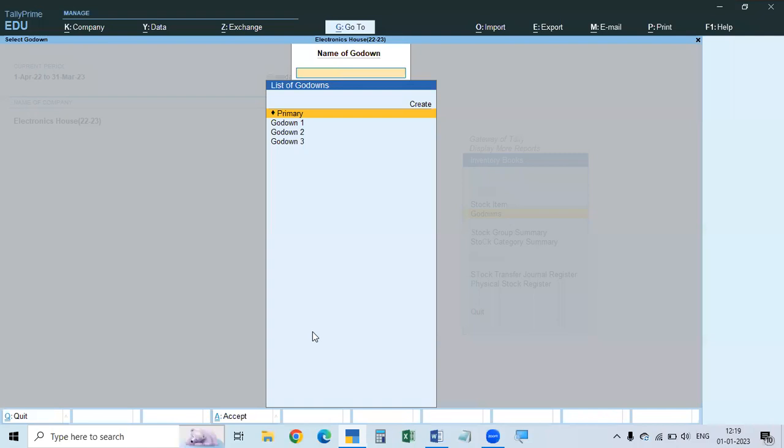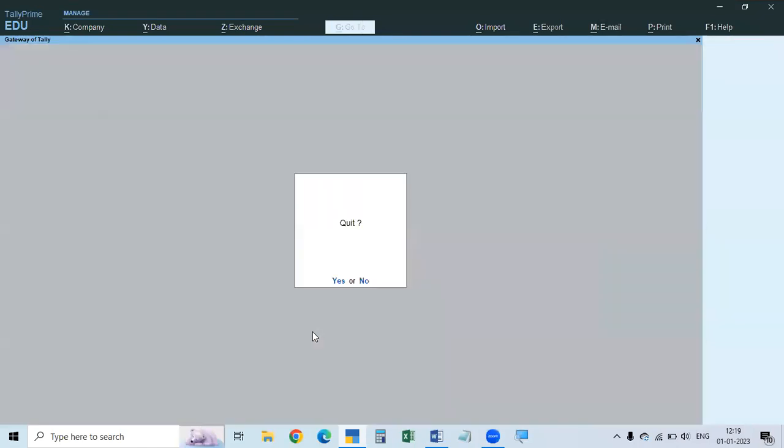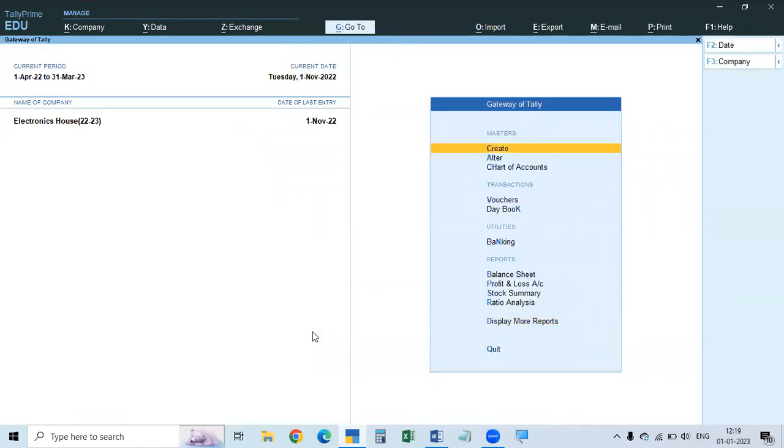And one thing I told you in the beginning: sometimes in Tally, it will show as location. I will tell you one thing.